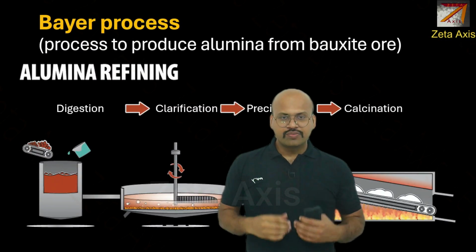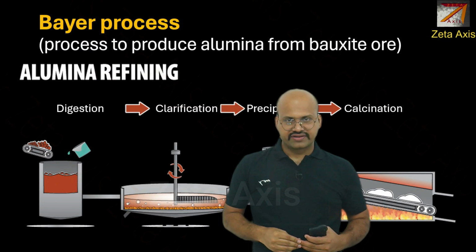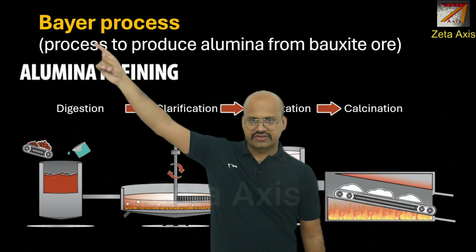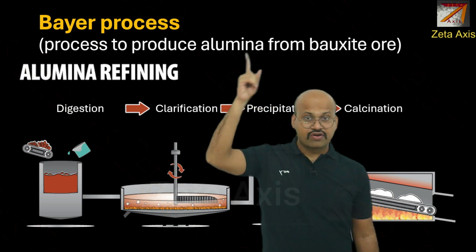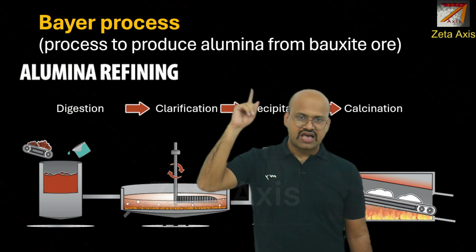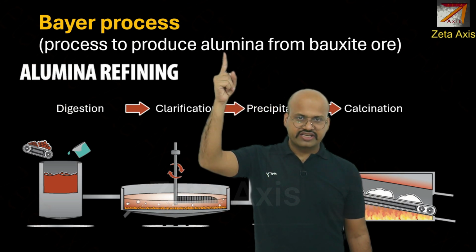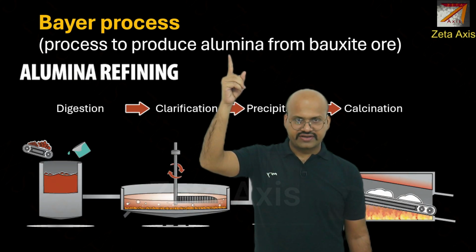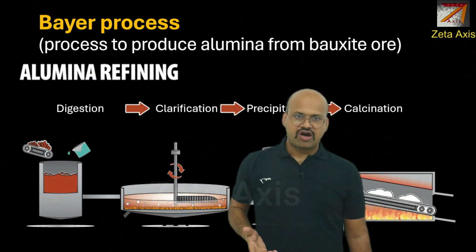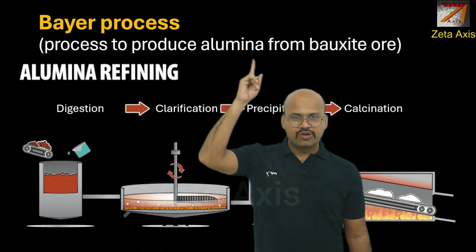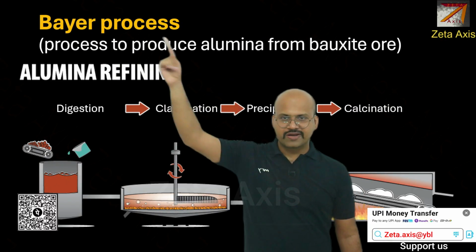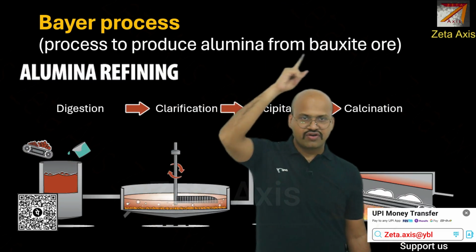Now, alumina can be extracted from bauxite by using the Bayer process. Remember, this process is used to produce alumina from bauxite, where alumina is different from aluminium. Alumina is basically an aluminum oxide, while pure aluminium has only aluminium. So this is an intermediary compound. Aluminum is produced from alumina. So the Bayer process helps us extract alumina from bauxite.